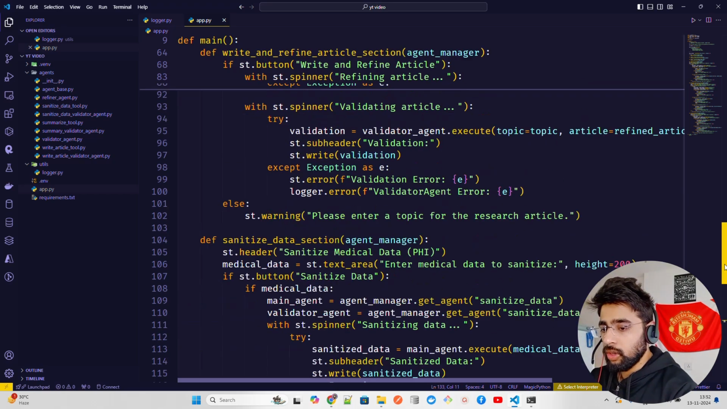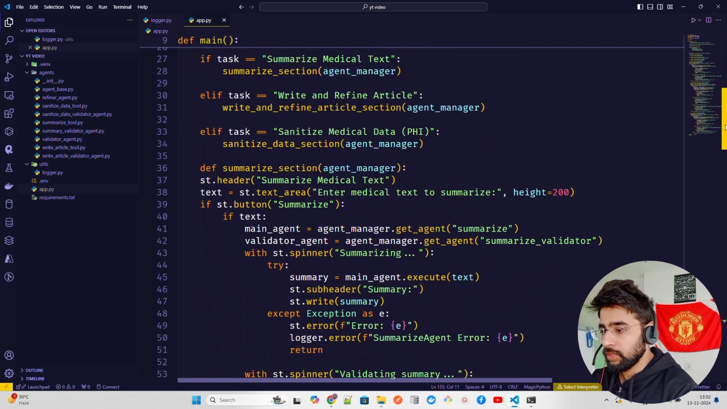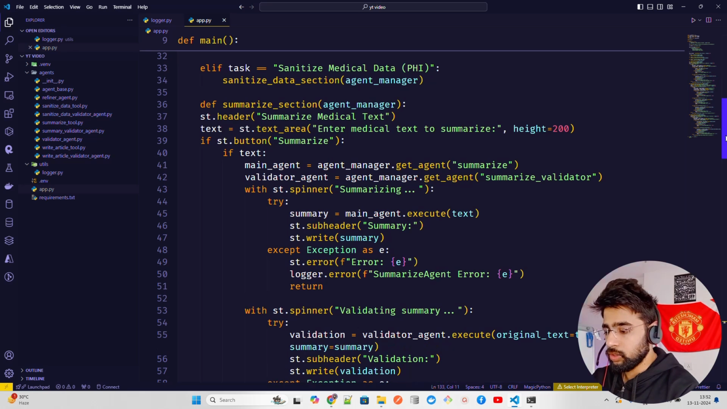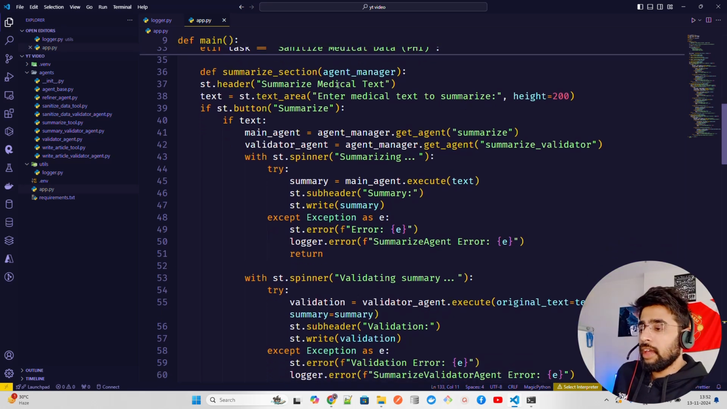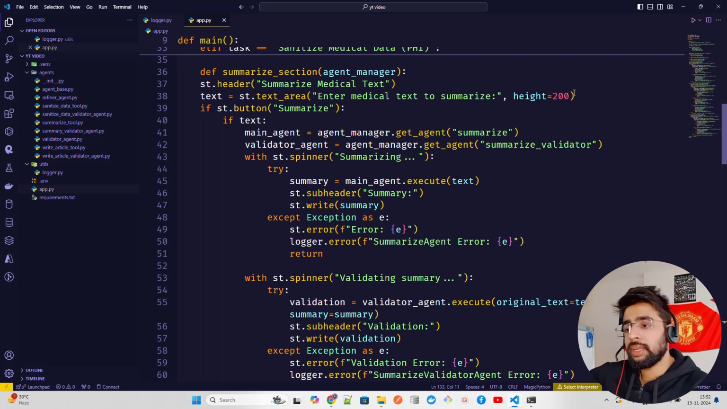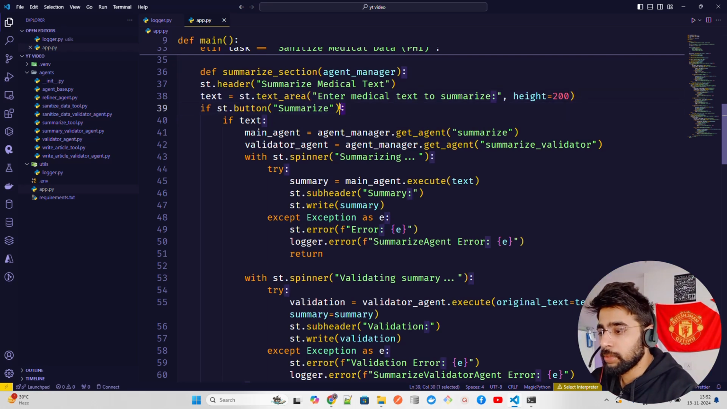If you go a bit up with this, Alt Z, of course. Now look at this summarize section. We are passing the agent manager and we have a header called summarize medical text, the header that you see. Enter medical text to summarize. We have an input box with a height of 200 and a button called summarize. And if there is text there, then it's fine.